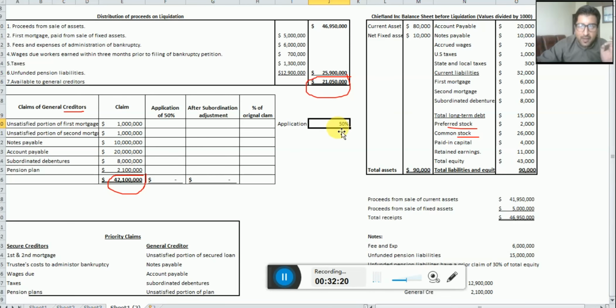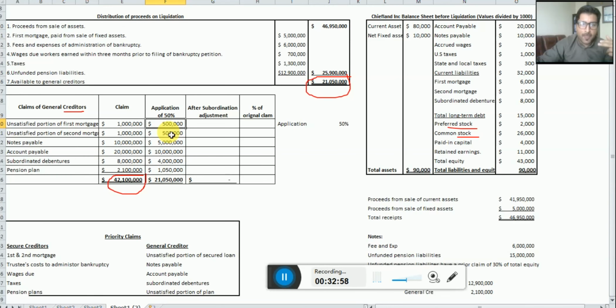This means simply that all creditors can receive only 50%, because the fund is 50% of the claim. So compute the 50% of each value, multiplying this value by 0.5. So 50% of this 1 million is equal to 500,000, and just drag it down, and then you can see the 50% of this 1 million, which is the second mortgage, is 500,000. So the first mortgage, having a claim of 1 million, can only receive 500,000, 50%.